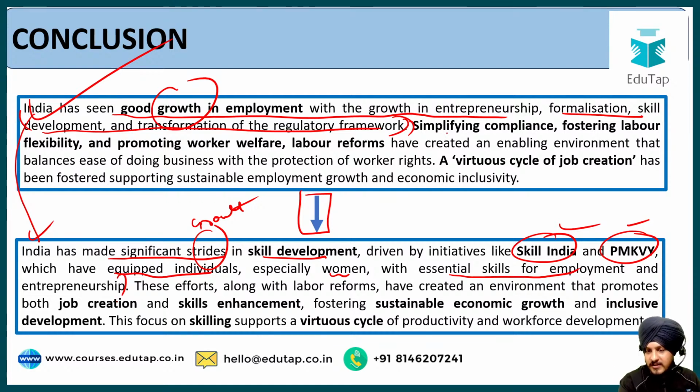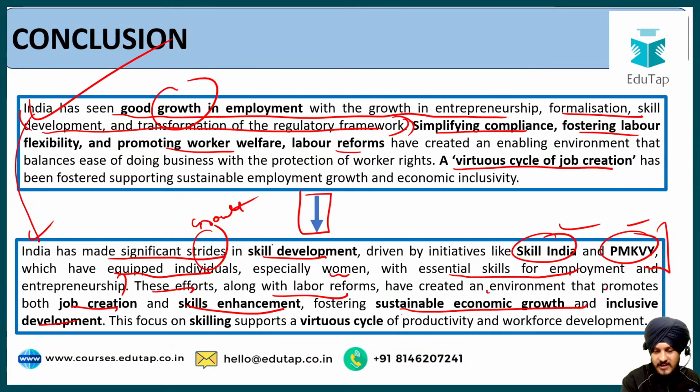Now over here what we had discussed was that we need to simplify compliance, foster labor flexibility, and promote worker welfare and labor reforms. What they have done is basically create an enabling environment that balances ease of doing business with protection for workers' rights. And what we have written over here is that these efforts, along with labor reforms, have created an environment that promotes both job creation and skill enhancement, fostering sustainable economic growth and inclusive development. The last point was regarding the virtuous cycle of job creation that has been fostered, supporting sustainable employment growth and economic inclusivity. So over here also we have written a similar point, that the focus on skilling supports a virtuous cycle of productivity and workforce development.